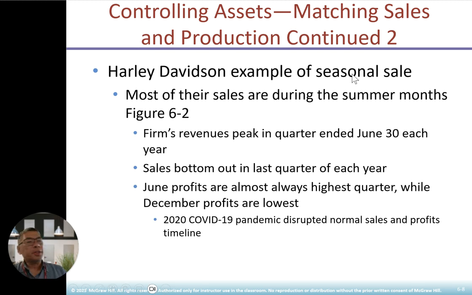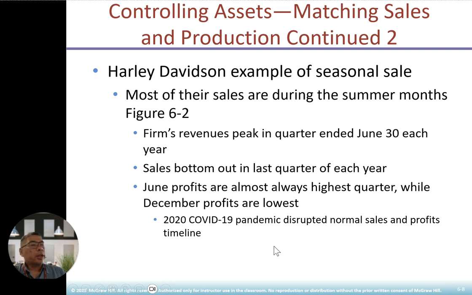Harley-Davidson is an example of seasonal sales during the months of spring and summer. In Canada, we have 12 months in a year, of which only 4 months can be used for the riding season. That is called summertime. For the other 8 months, it's too cold to ride. Revenue peaks in the quarter ended June 30th, so during spring and summer sales go up, and then sales bottom out in the last semester, especially during winter time. The June profit is always the highest quarter, while the December profit is always the lowest.